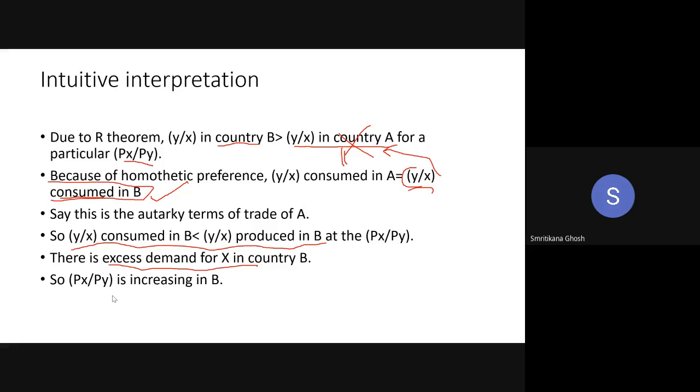Okay. Thank you, ma'am. These things are okay. Then we have done our HO theorem. In several ways, we have done the basic thing of our HO theorem, the Stolper-Samuelson model. But there are so many diagrams inside each and every proof. I leave those diagrams. You can use your PPC concept to explain it. You can use your Edgeworth box diagram to explain it.